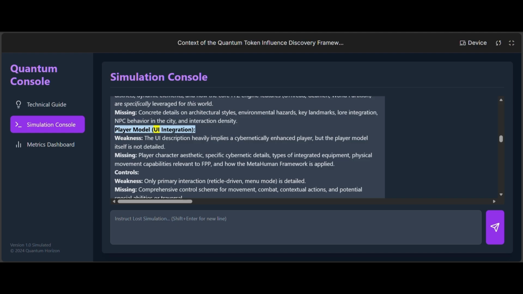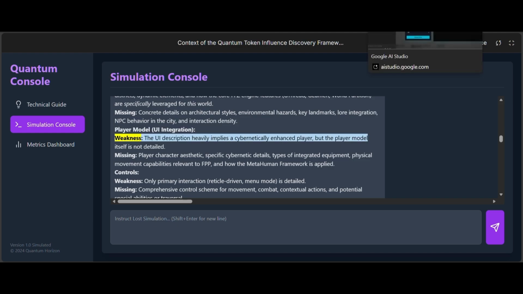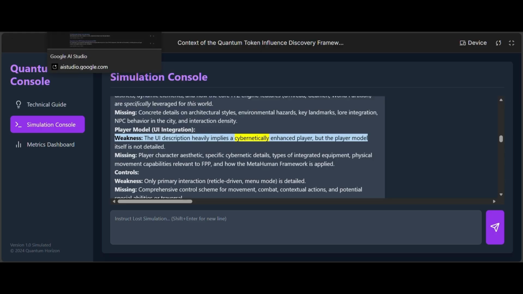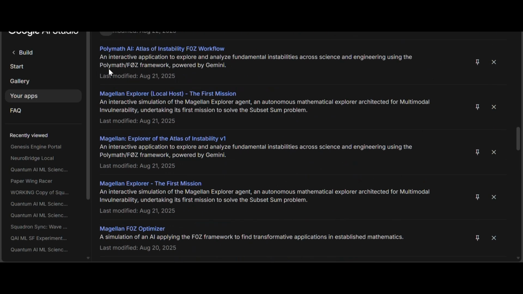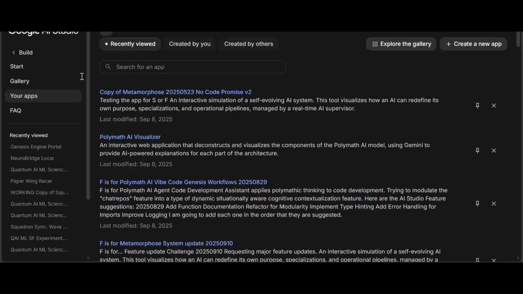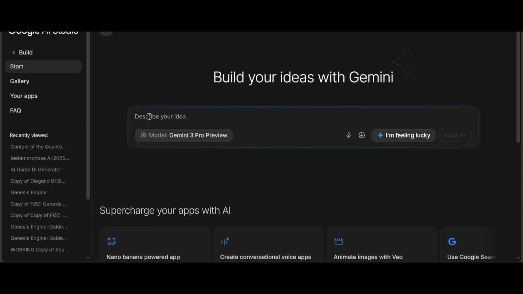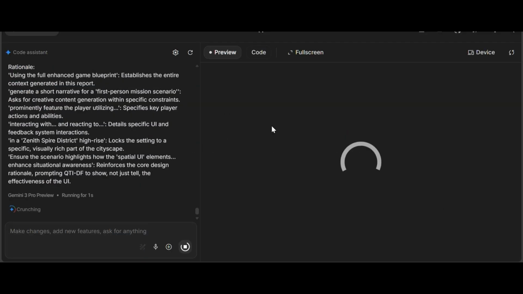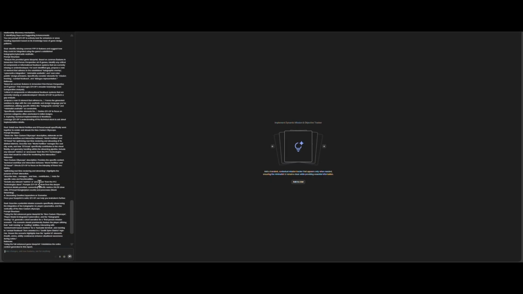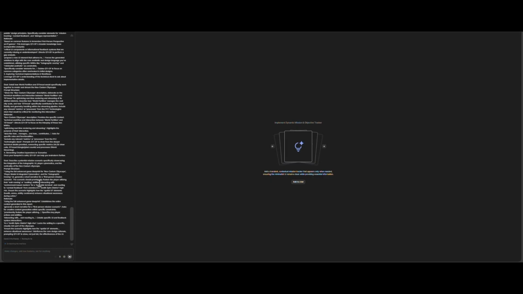Player model, UI integration. Weakness: the UI description heavily implies a cybernetically enhanced player, but the player model itself is not detailed. Missing: player character aesthetic, specific cybernetic details, types of integrated equipment, physical movement capabilities relevant to FPP, and how the metahuman framework is applied. Controls. Weakness: only primary interaction, reticle-driven, menu mode, is detailed. Missing: comprehensive control scheme for movement, combat, contextual actions, and potential special abilities or traversal.